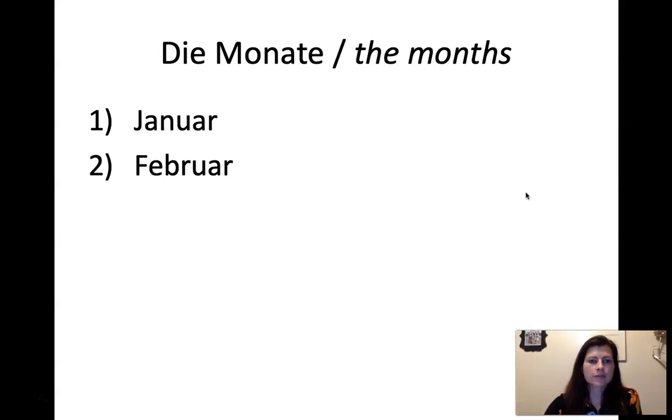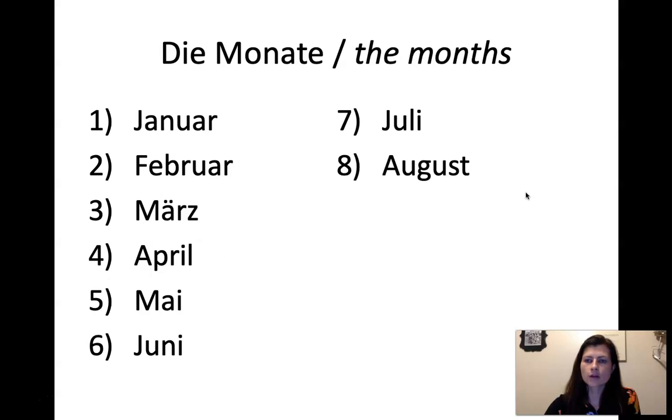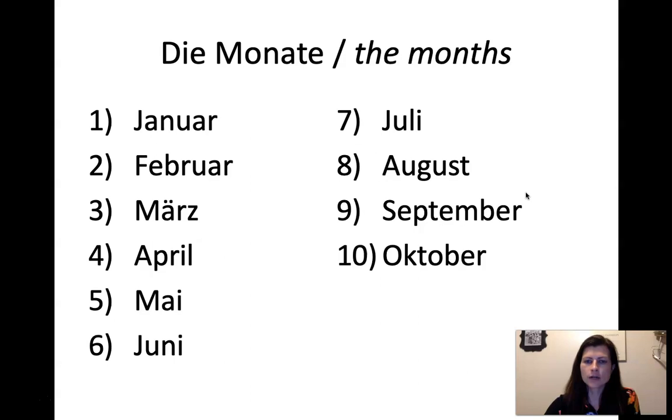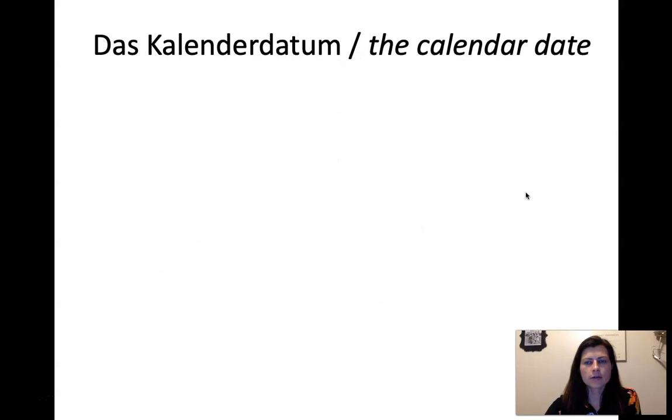So, Januar, Februar, März, April, Mai, Juni, Juli, August, September, Oktober, November, Dezember. So most of them look very similar to English, some of them identical, some a little bit strange, but definitely recognizable, right? Okay, so now let's do some dates.